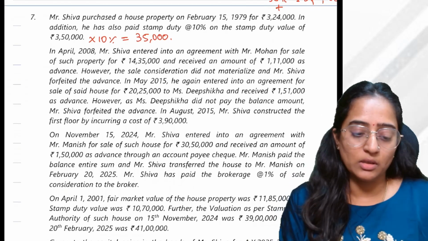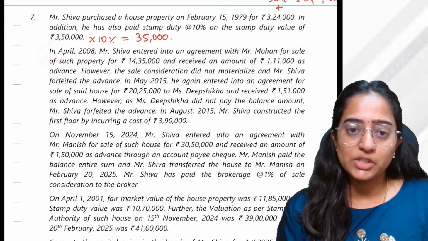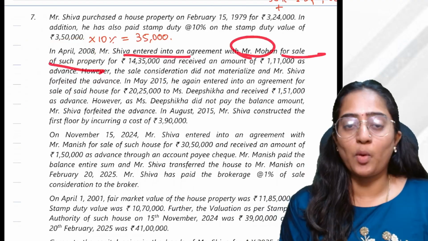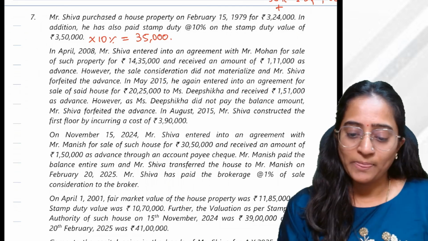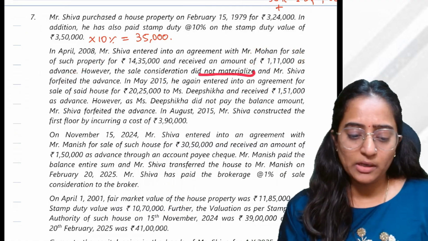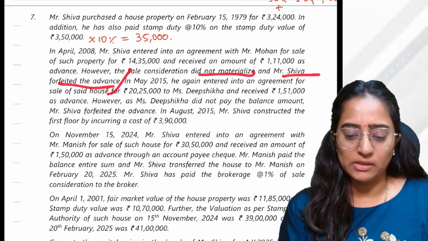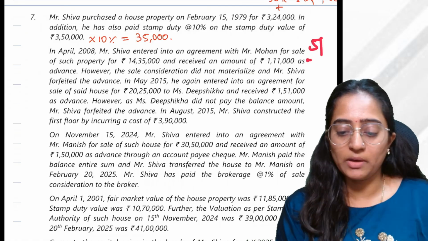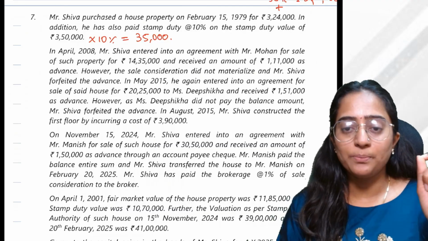Clear? In April 2008, Mr. Shiva entered into an agreement with Mr. Mohan for sale of such property for 14,35,000. He received an amount of advance. The sale consideration did not materialize, and Mr. Shiva forfeited the advance. Think under section 51. You guys remember section 51?